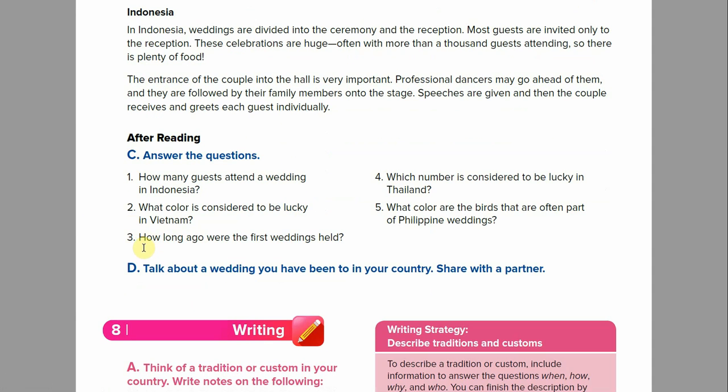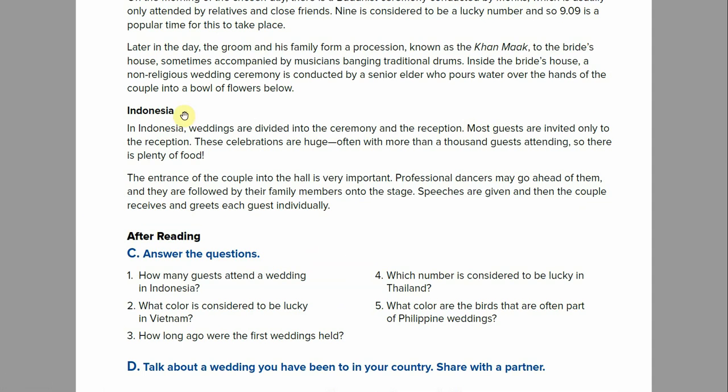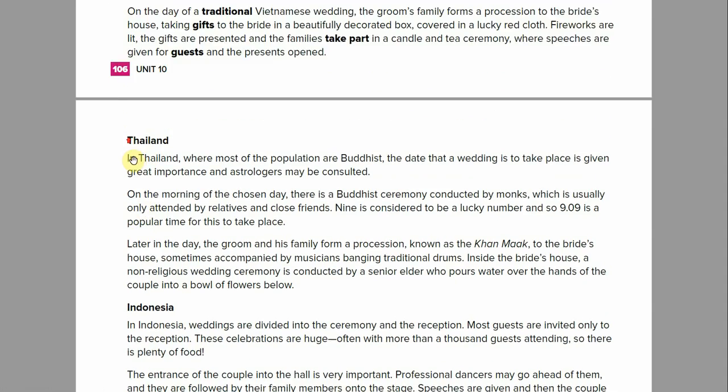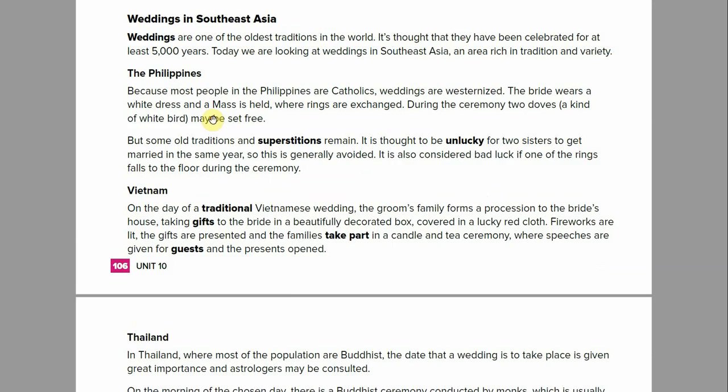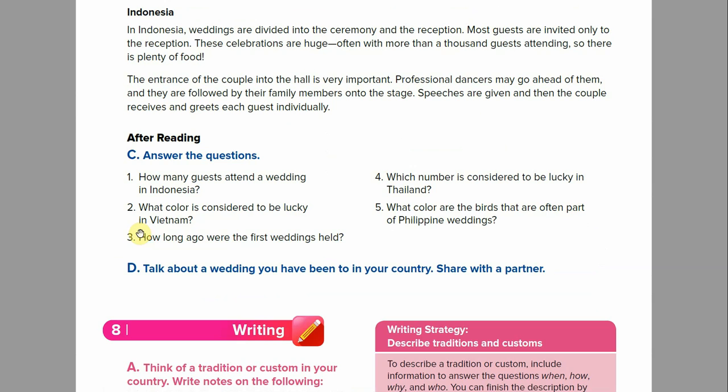Number 3. How long ago were the first weddings held? So we're looking for a date or a number, in the general weddings. So probably not here, probably not here, probably in the introduction. So here it says 5,000 years, at least 5,000 years. So there you go. And the answer, how long ago were the first weddings held? About 5,000 years ago. There you go.